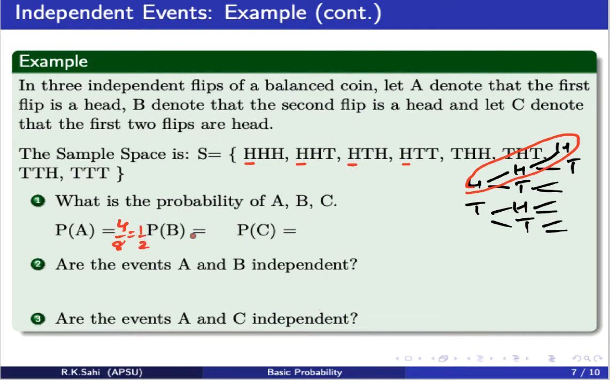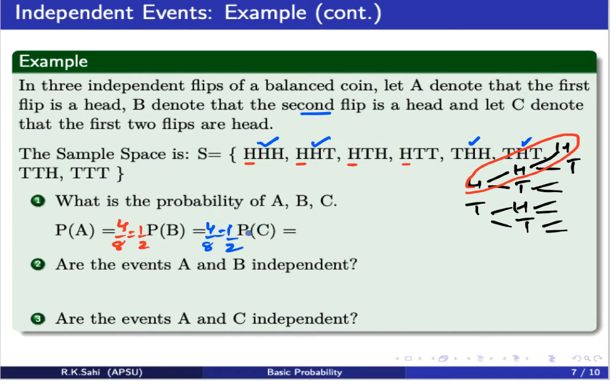Now let's look at the probability of B. It says the second flip is a head. It doesn't matter what the first or the third is, the second flip is a head. So we have this one, and then we have THH and THT. So that's the second. So there are again 4 elements. So again, the probability is 4 over 8, which is a half.